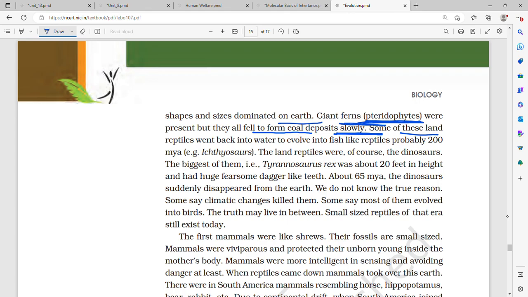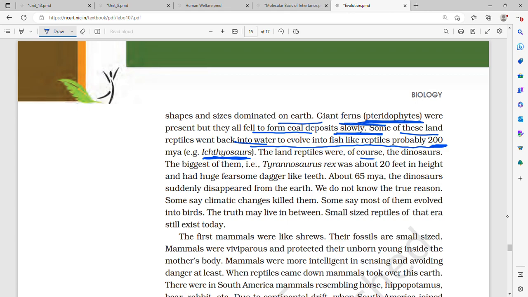Some of these land reptiles went back to water to evolve into fish-like reptiles, probably 200 million years ago, such as Ichthyosaurus. Ichthyosaurs. Some of these land reptiles went back to water and evolved into fish-like reptiles.